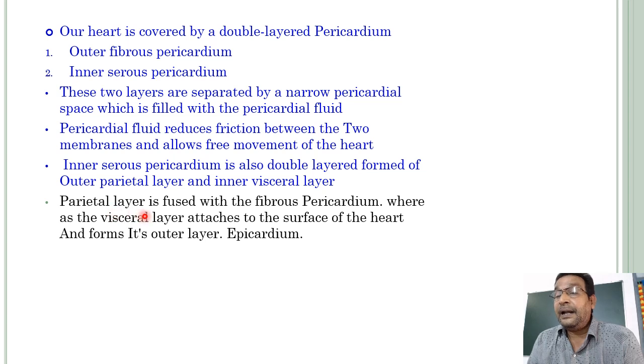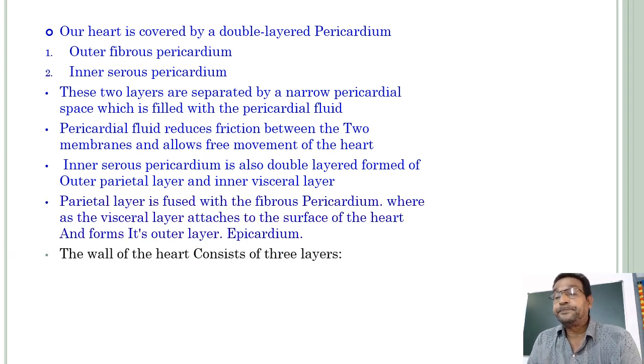This parietal layer is fused with the outer fibrous pericardium, whereas the visceral layer attaches to the surface of the heart and forms its outer layer, which is called the epicardium.